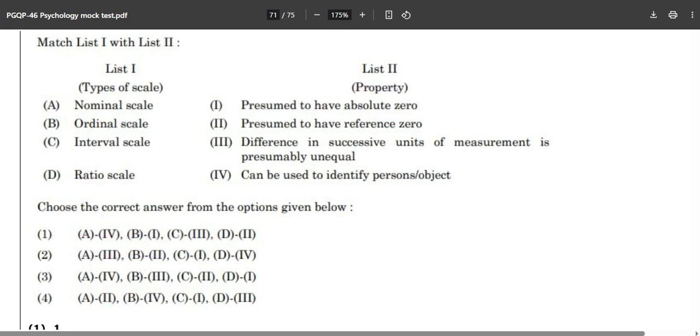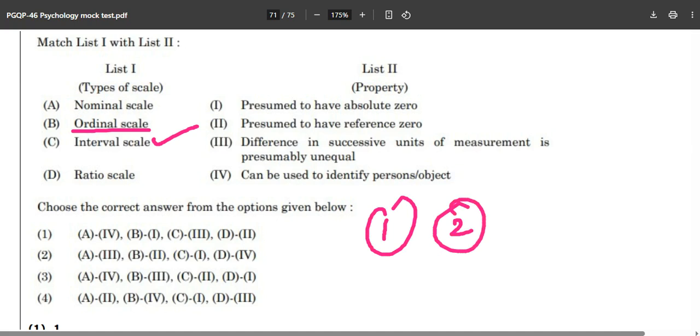Now, in the interval scale, you will have reference zero. In the ordinal scale, what you will have is that the difference in successive units of measurement is presumably unequal. You cannot tell the differences between first rank, second rank, third rank.